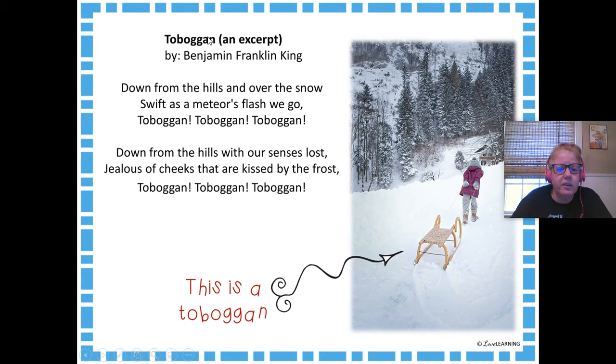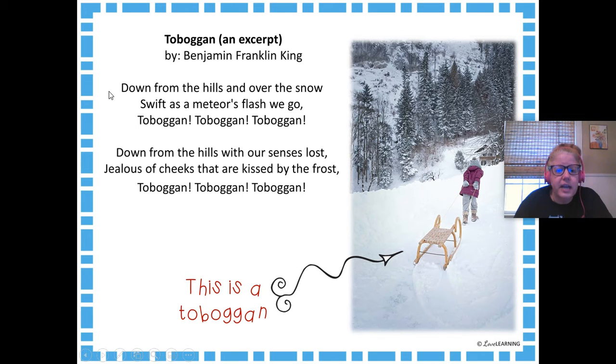So what we have here is what's called an excerpt, and an excerpt is only part of the poem. It's not the whole thing. So we're not going to read the whole poem. We're just going to read a part of it. So here's an excerpt from the poem Toboggan by Benjamin Franklin King. And for those of you that might be wondering, what is a toboggan? A toboggan is a type of sled. We don't hear that word very often, but it is sort of an old-fashioned word for a sled.